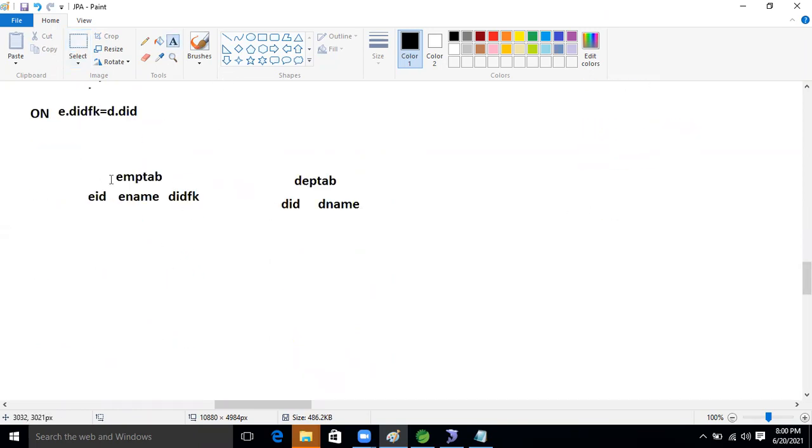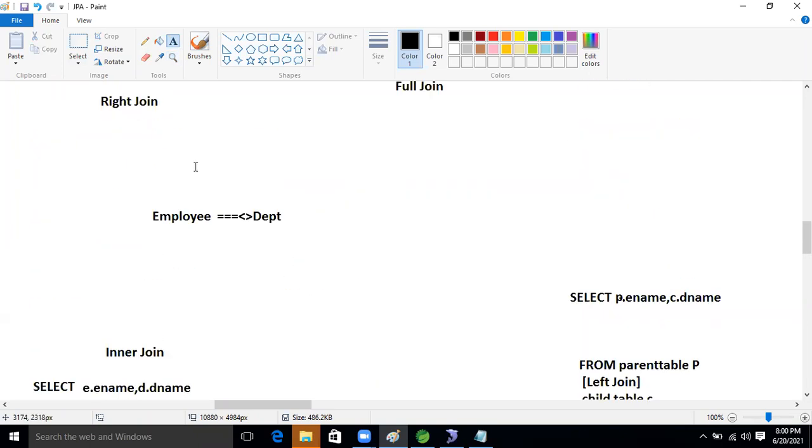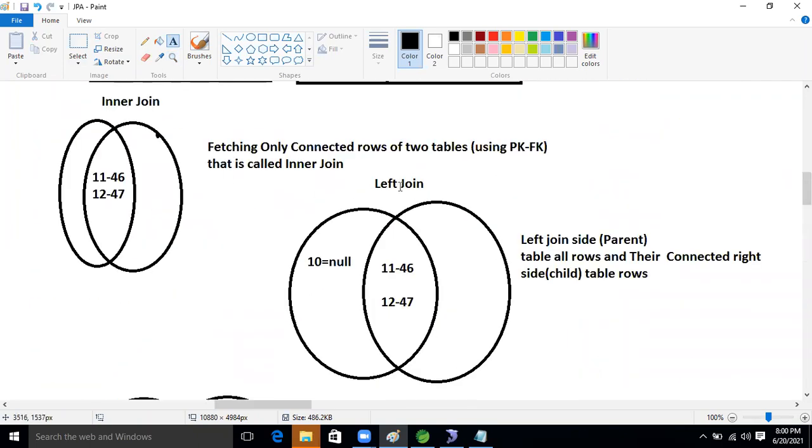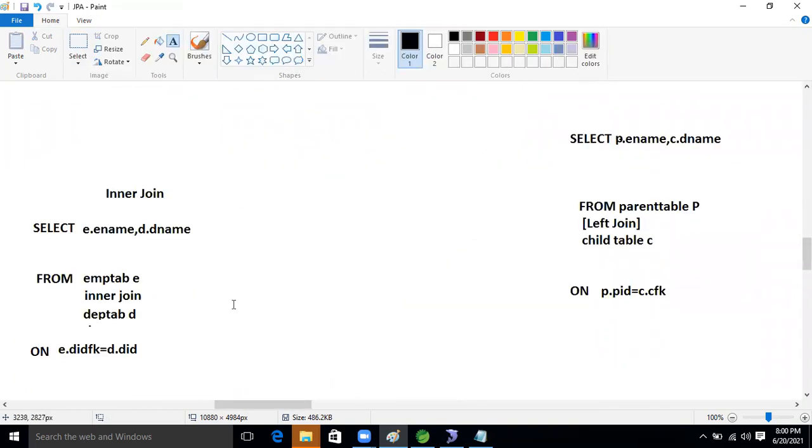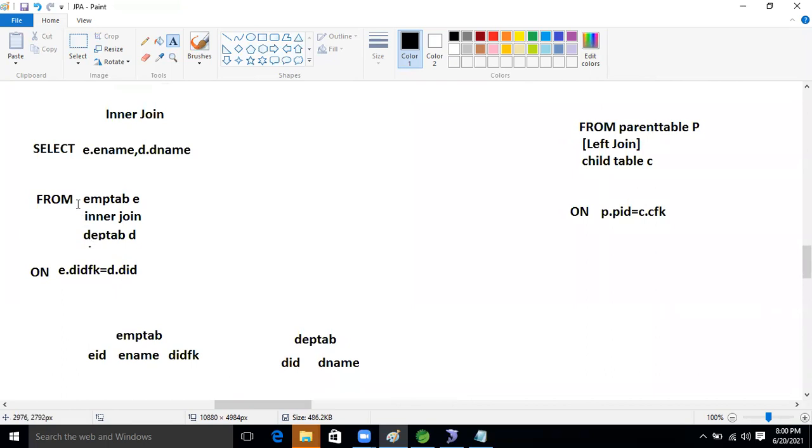Left join, in between both tables. Just think this is the table. What I'm going to perform now is the left join concept, guys. What does left mean? Data will come as whatever connected data is there, as well as whatever not connected data, the parent data also. Yes, parent data also will come. So for that, think about the syntax.